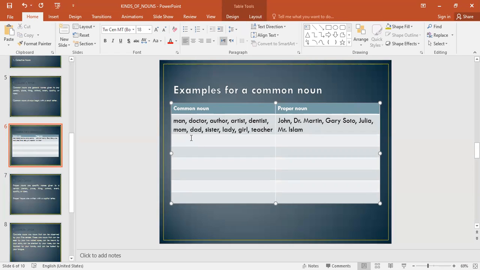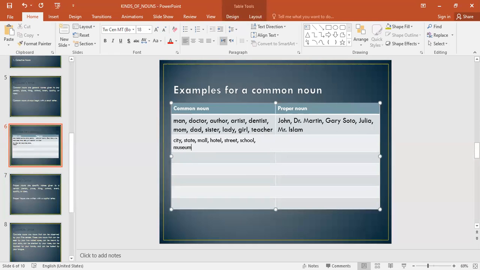Now, if we discuss places, I can say city, I can say state. City, state, these are all common. We can also use the word any place: mall, hotel, street. All these are common because they're generalized. They're not specified by name. I can say school, I can say museum, I can say park. All these are places that are common.